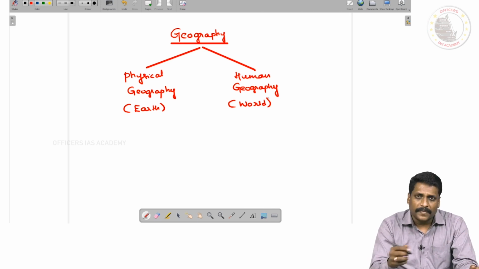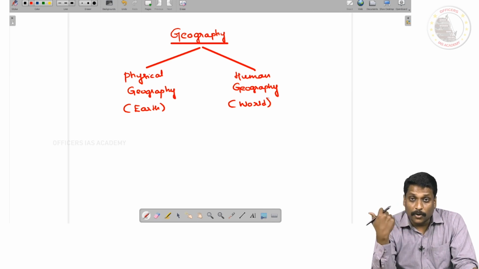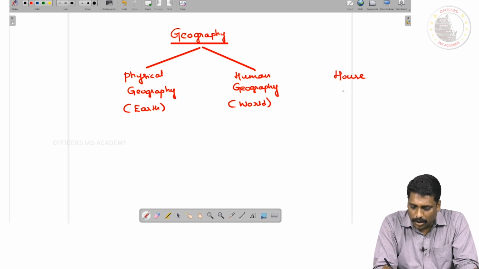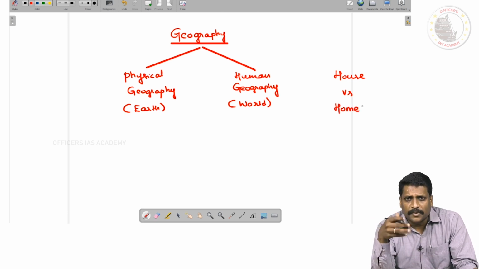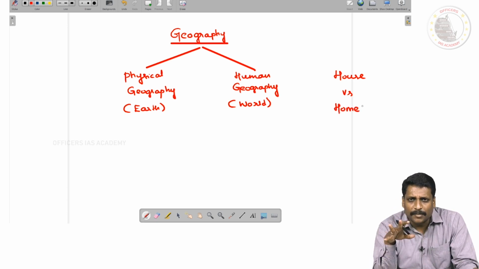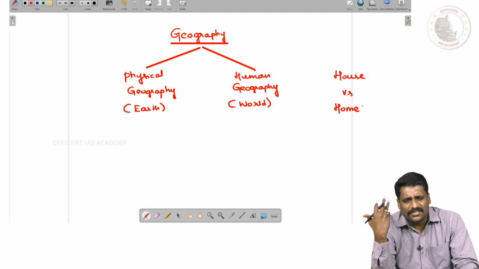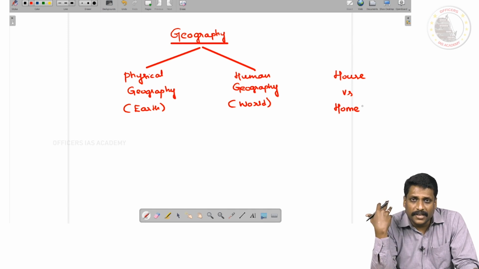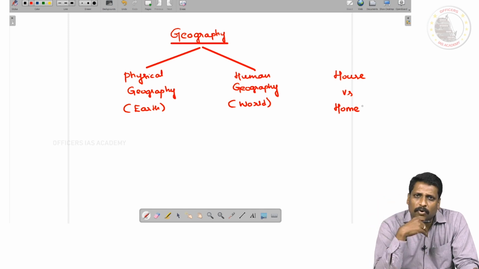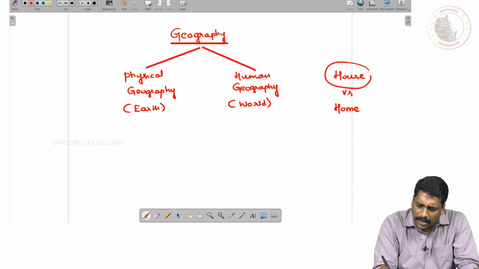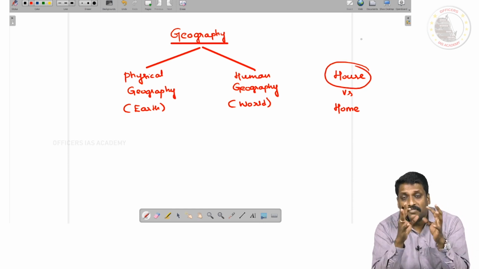Say for example, in everyday parlance, you come across these two words. Sometimes you call it house. Sometimes you call it home. Now comes the question, do you have any difference between house and home? 110% yes, there is a difference between a house and a home. Now think and see what exactly you mean by house and what you mean by home. My dear friends, don't you think a house is just a building? It is just a physical entity, right?